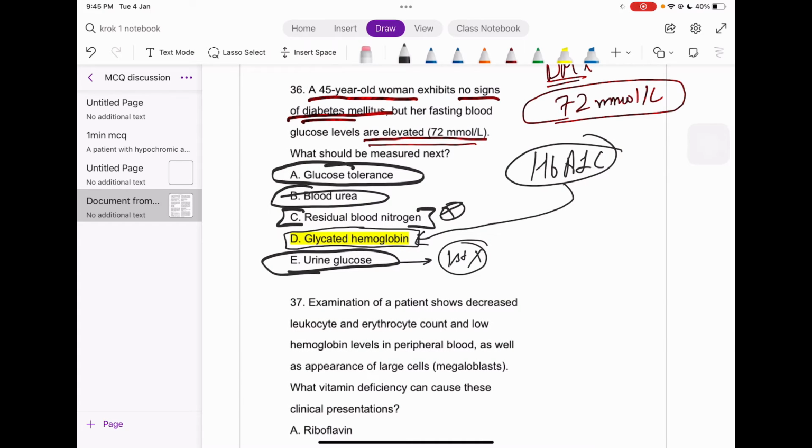And just for your information, because this thing will not show up in the group, I just wrote it down: what is the other name for glycated hemoglobin? That is HbA1c. Okay guys, great.